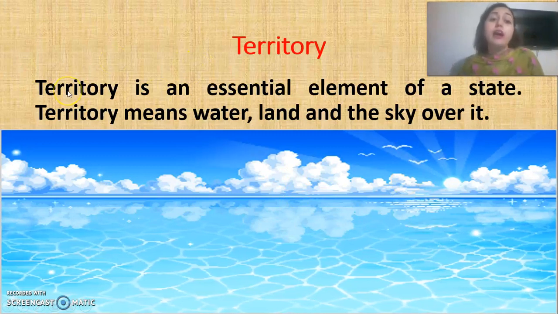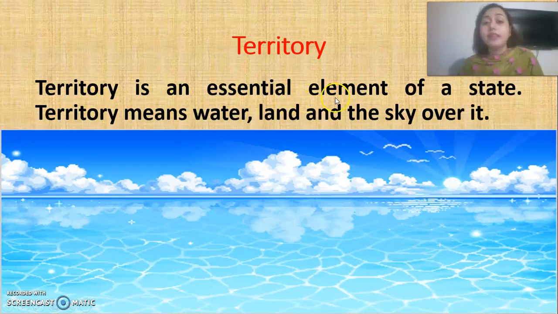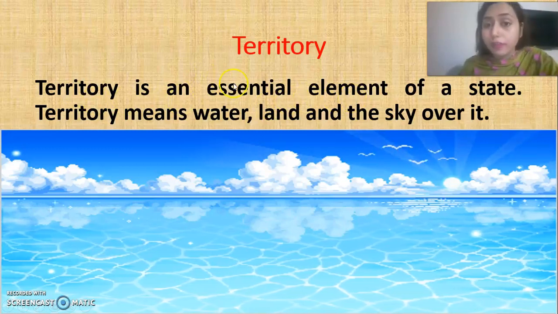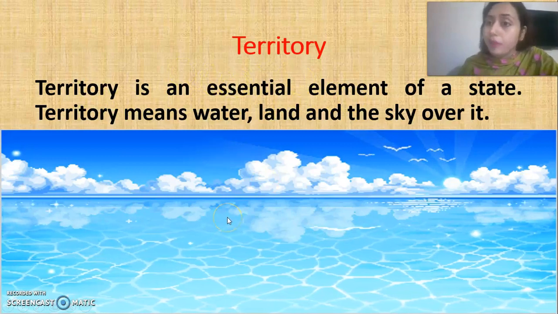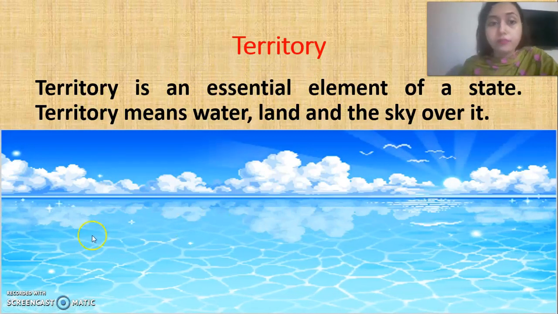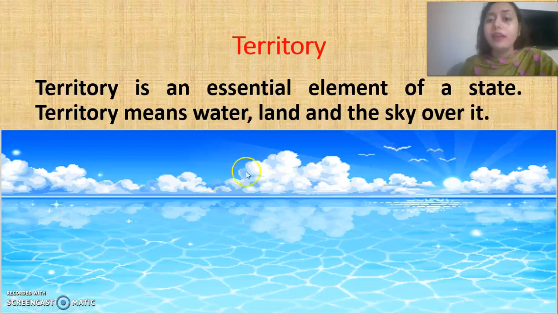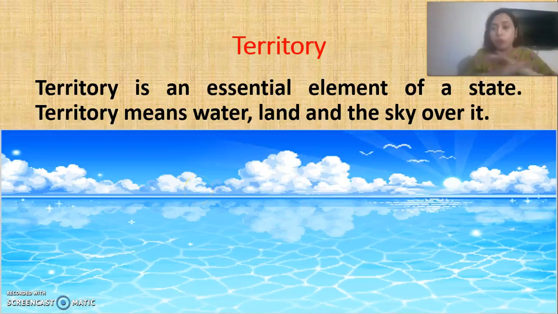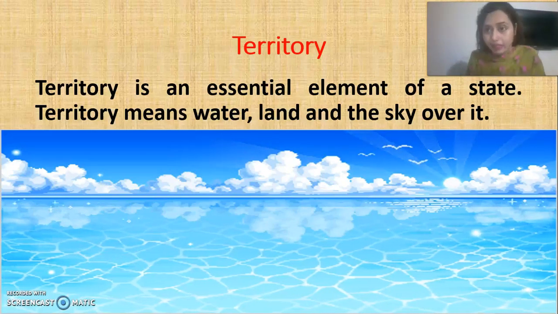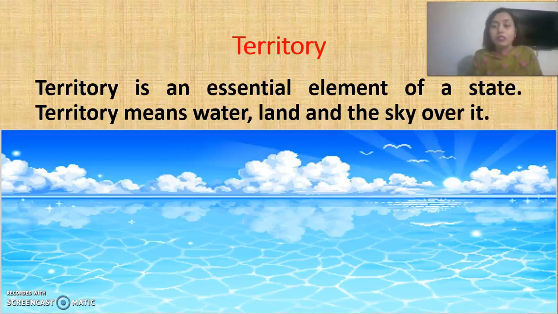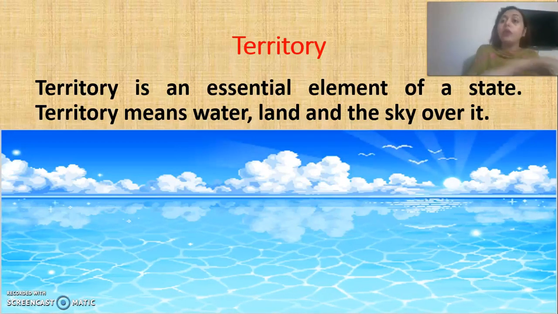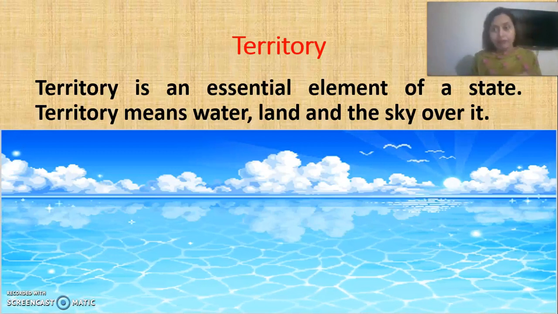Now see here, territory is an essential element of a state. What kind of element? Essential, that is a very important element of a state. Territory means water, land and the sky over it. It means, I am telling you easily, the place where the country stands, the particular area, the particular region which that country has.